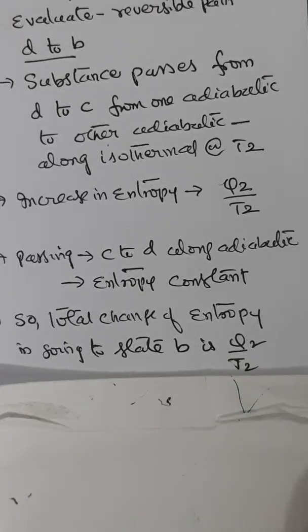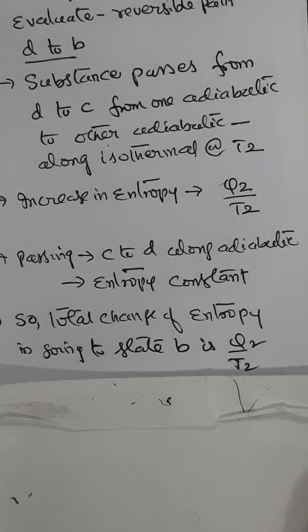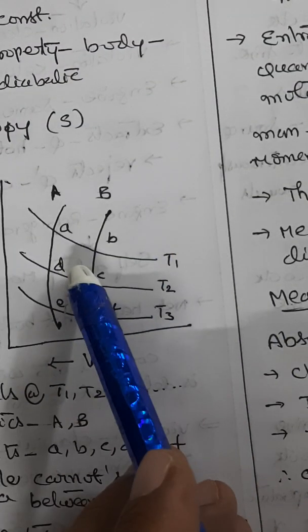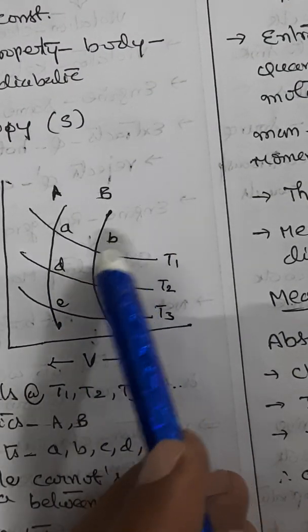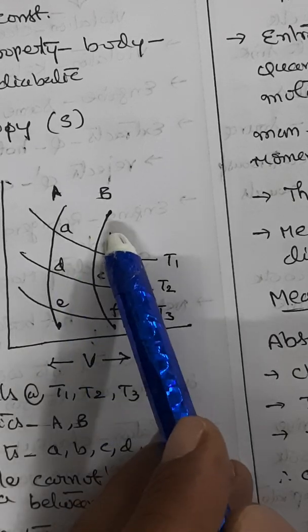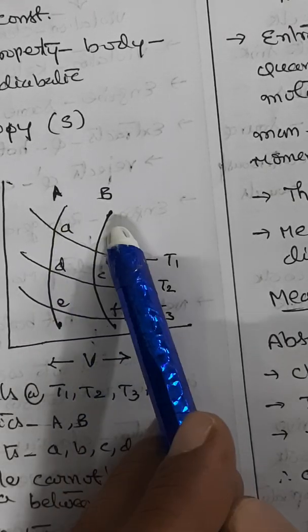Now again we can pass from D to B on the opposite side. Earlier we have seen D to C and C to B. Now from D to B the passing can be via DA and AB.